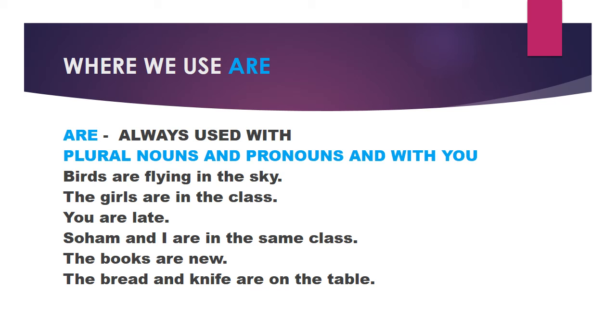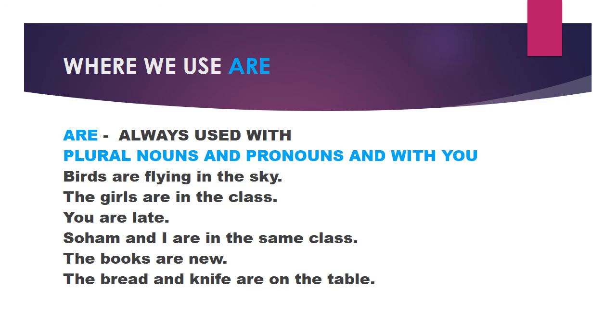You are late. As we have done, we always use are with you. Soham and I, again two persons are there, more than one. Where there is more than one person, we use are. Soham and I are in the same class. So do not confuse here with I, students. Do not put am, because in this sentence there are two persons. So more than one, that is why we are using are.